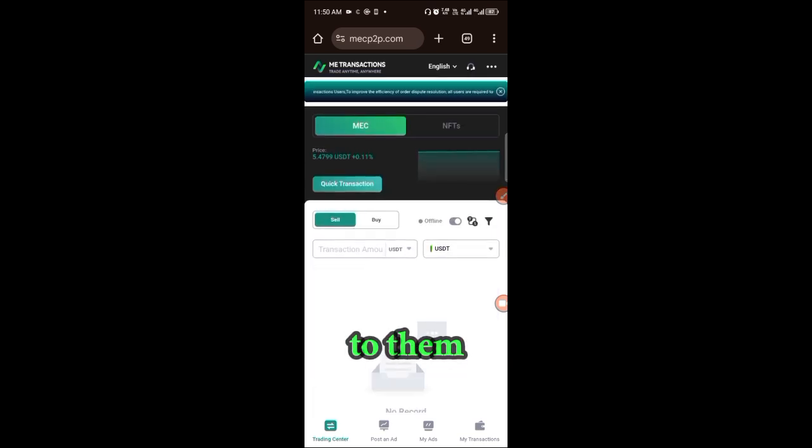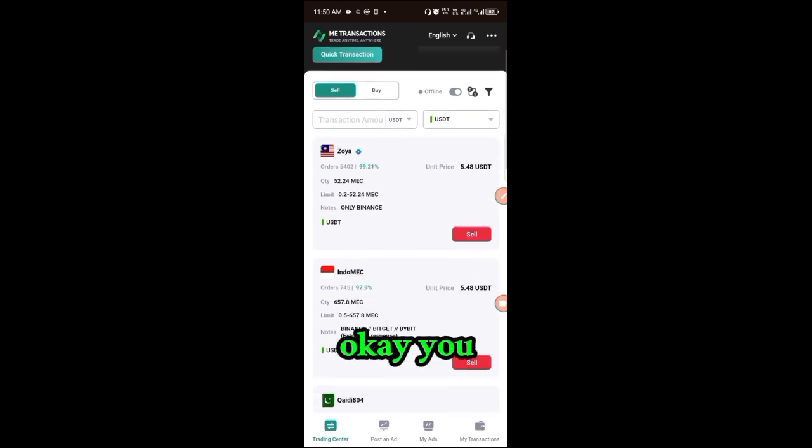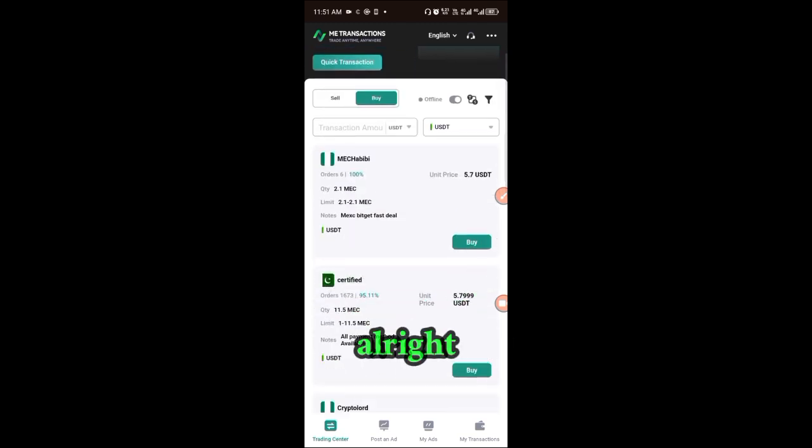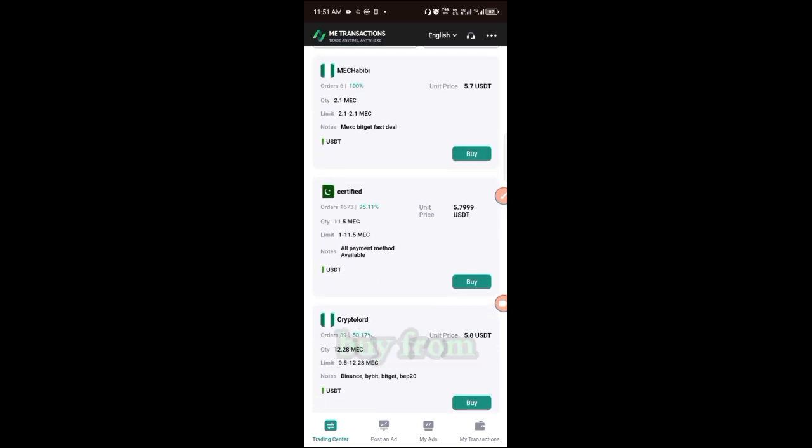But you can sell to them, right? You sell to them at 5.48. If you just want to do a quick sell, you can just click here to sell to them and authorize your account and you sell. For the buy, you can actually buy from these people. But you can be a seller, so people buy from you right here.